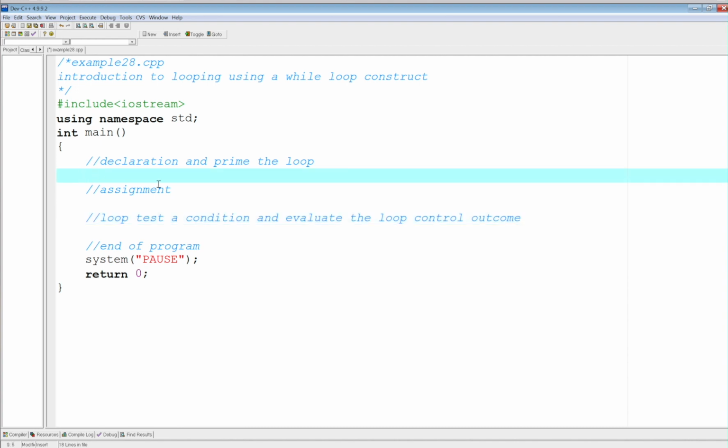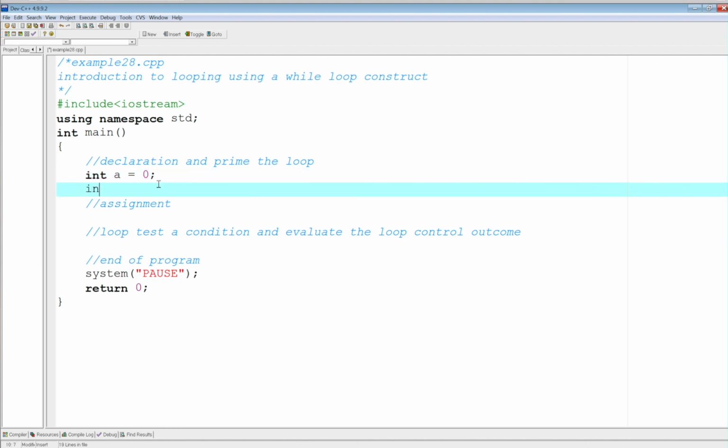So let's say we have an actual, just like the flowchart we did, int a, and we set it to 0. So this here is set up so that your loop is going to be based on the value of a, right? Good. Let's do something else. Let's say I also have int accum equals 0.